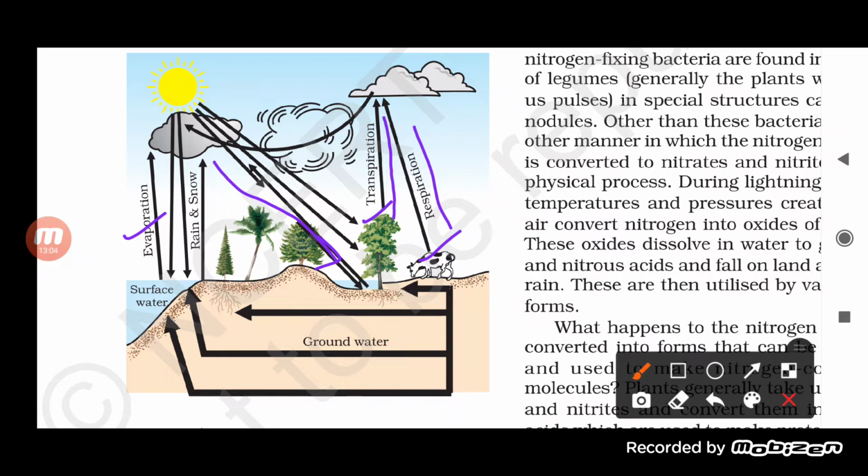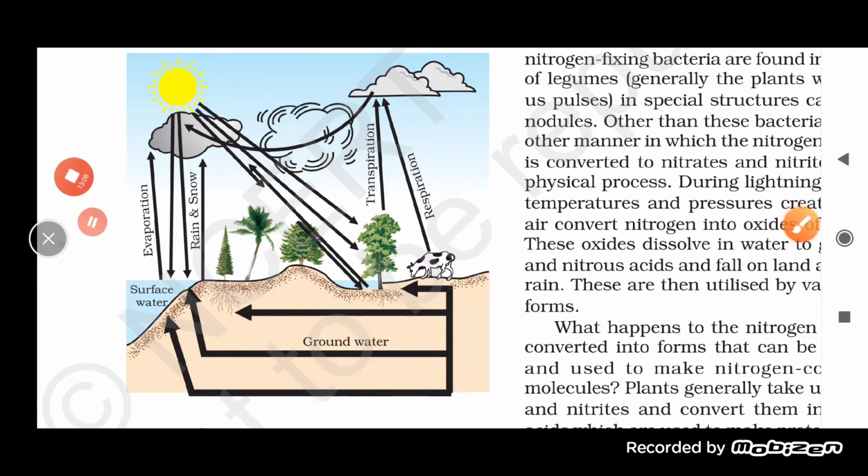Now this whole water vapor helps in the formation of the cloud, so transpiration, evaporation and respiration all help in the formation of a cloud. When this cloud gets condensed and heavier, then rainfall or snowfall occurs.